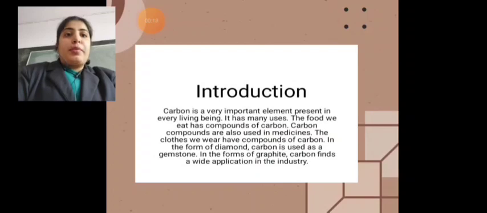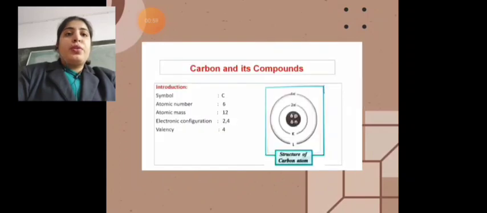So, carbon is basically a very important element which is found in every living being, and it has a lot of uses. The food that we eat also contains compounds of carbon. Now, the carbon compounds are also used in medicines. The clothes we wear also have carbon compounds in them. It also exists in the form of diamond, which is used as a gemstone. And in the form of graphite, carbon is also used in industries. In the form of graphite, it is found in large quantities as compared to diamond.